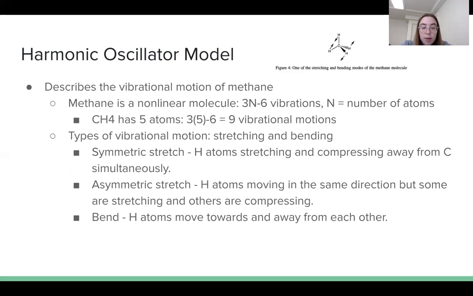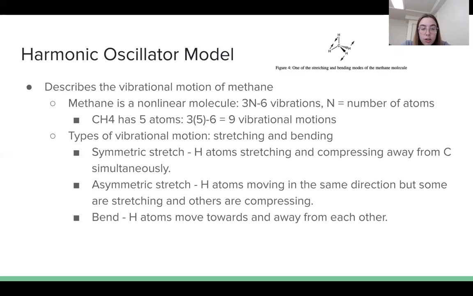Next, I'm going to be talking about the specific greenhouse gas methane and then later comparing it to carbon dioxide. So the harmonic oscillator model describes the vibrational motion of a molecule, which, as I have explained, plays a large role in describing how greenhouse gases contribute to climate change. So I'll be using this model to describe the vibrational motion of methane.